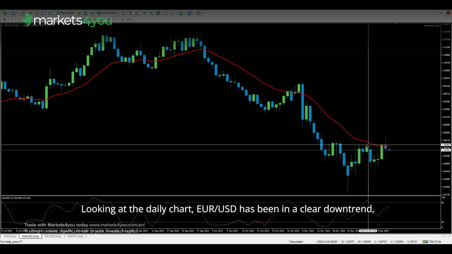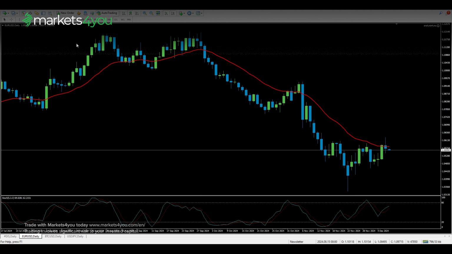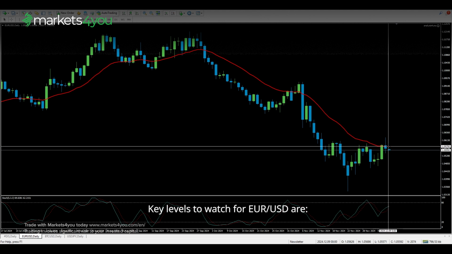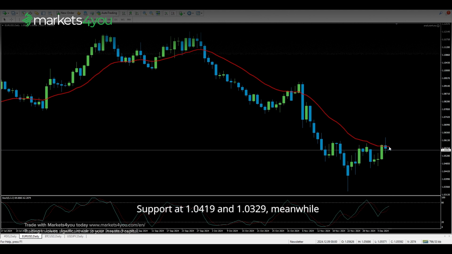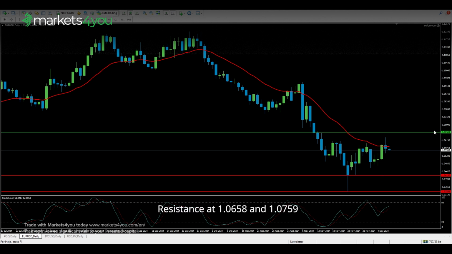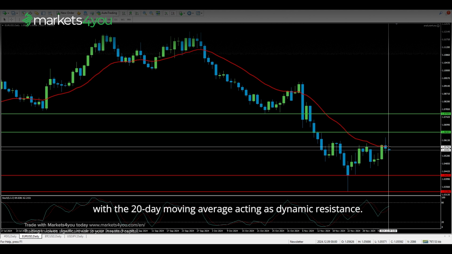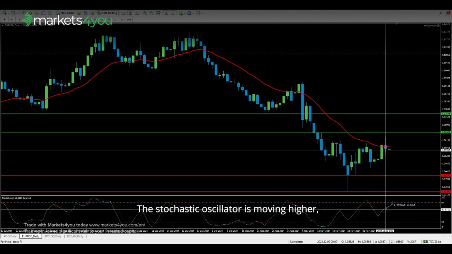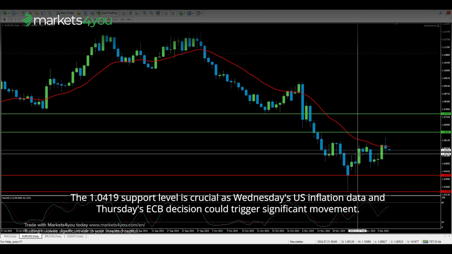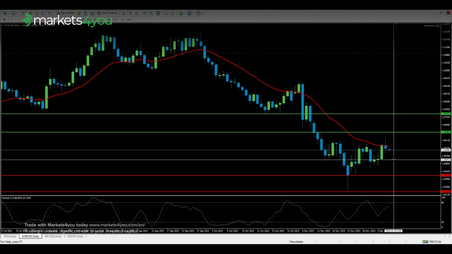Looking at the daily chart, Euro to US dollar has been in a clear downtrend, trading well below the 20-day moving average, the red line. Key levels to watch for Euro to US dollar are support at 1.0419 and 1.0329, meanwhile, resistance at 1.0658 and 1.0759. The price has been consolidating near recent lows, with the 20-day moving average acting as dynamic resistance. The stochastic oscillator is moving higher, suggesting we might see a potential bounce. The 1.0419 support level is crucial as Wednesday's US inflation data and Thursday's ECB decision could trigger significant movement.